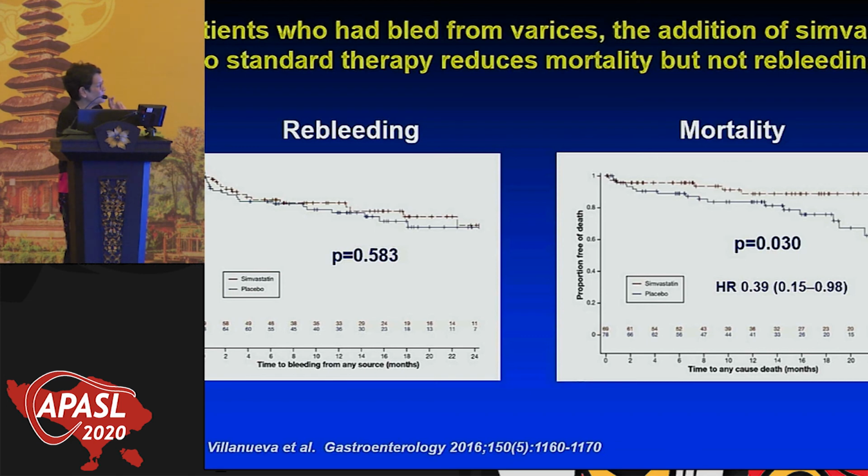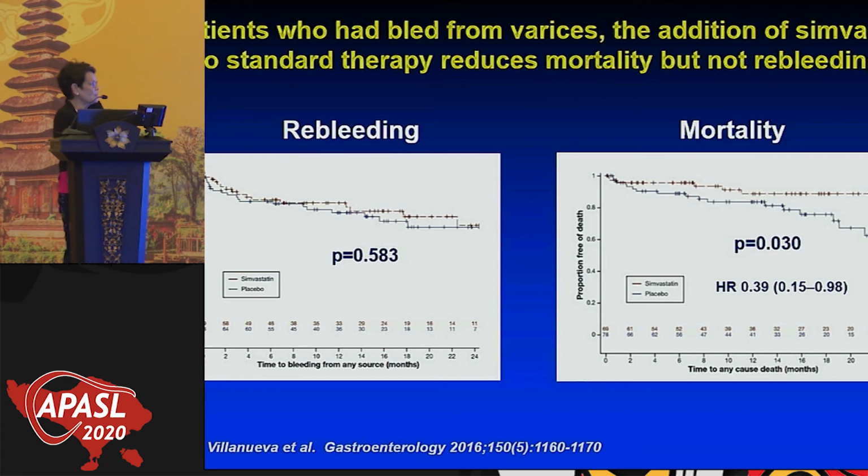And the primary endpoint was a joint primary endpoint, but you can see here that there were no differences in terms of rebleeding, but in mortality, simvastatin had significantly lower mortality compared to placebo. So this is a benefit in survival by the use of statins. And the causes of death were mostly rebleeding or infections. So this is a single trial. They did not meet the primary endpoint because the primary endpoint was a combined endpoint. However, there's clearly a signal that statins are going to be useful in the treatment of portal hypertension.